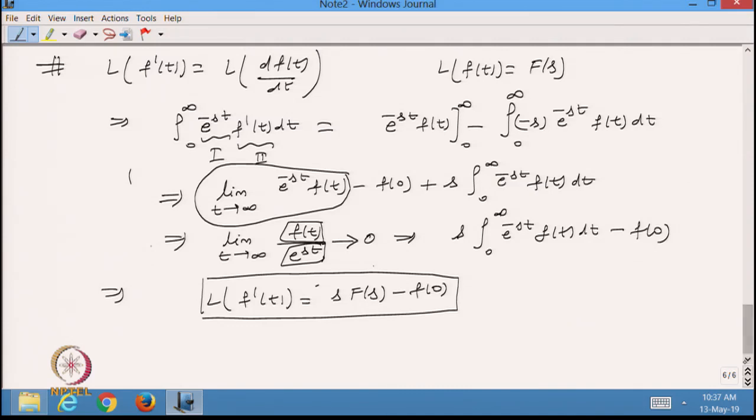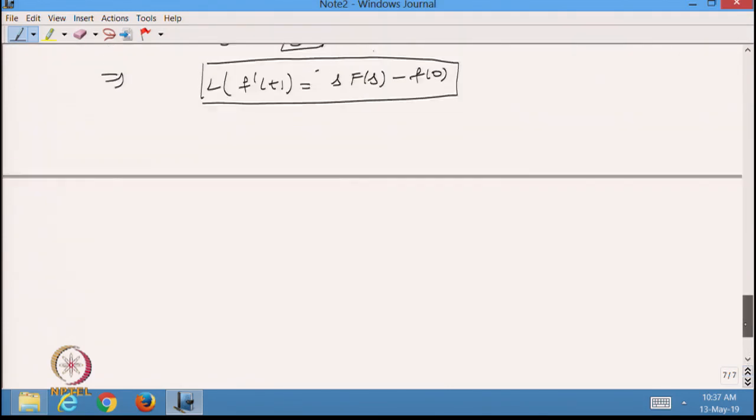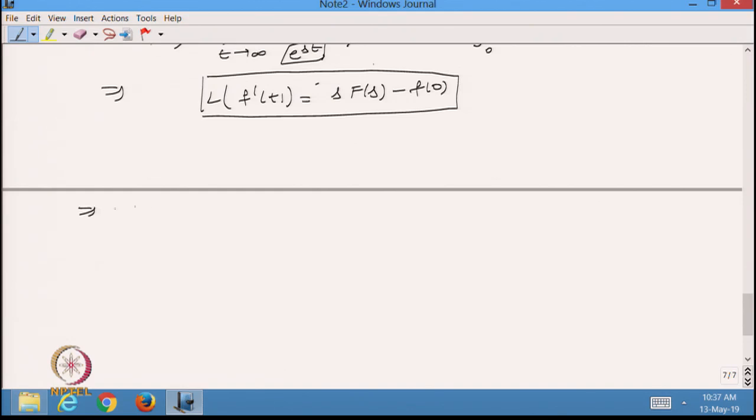Similarly, I want to take the Laplace transformation of f''(t). Let us see what will happen in this case. Again I am going by the definition: the integral of e^(-st) f''(t) dt.